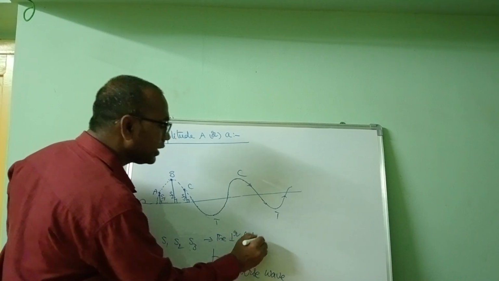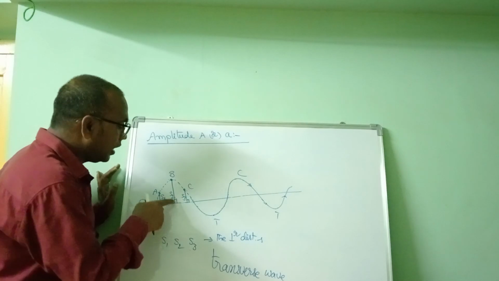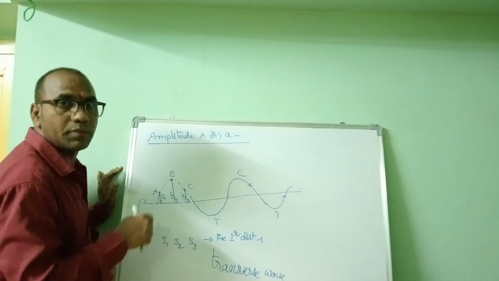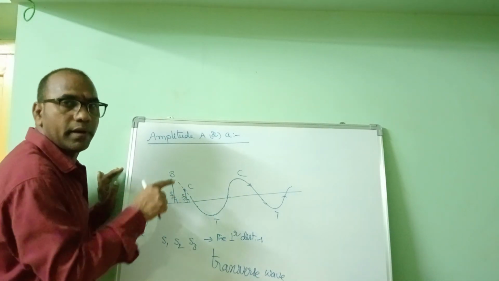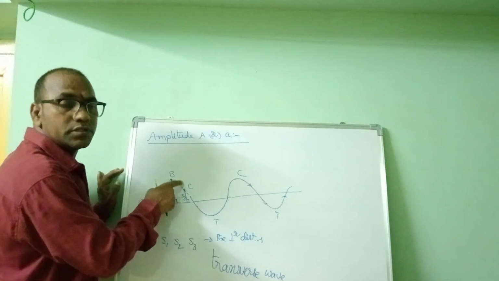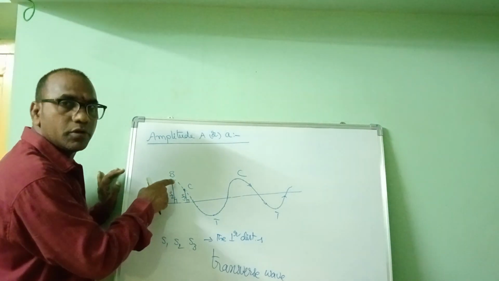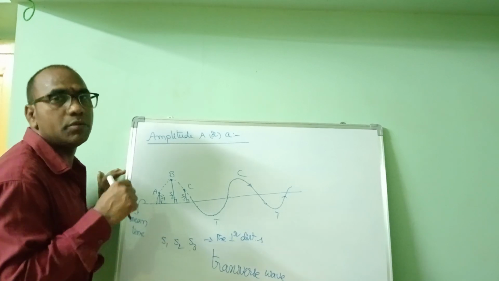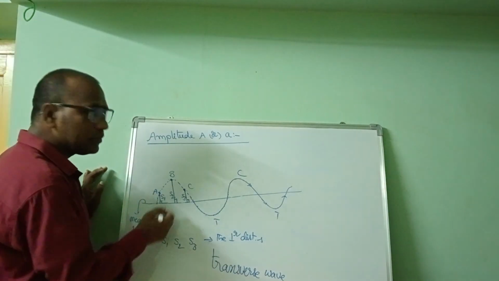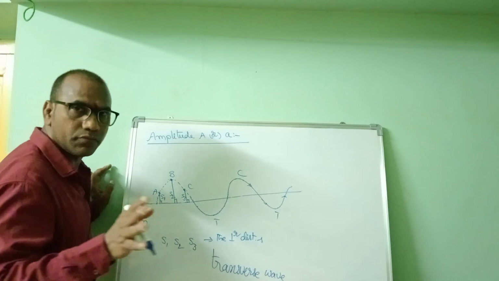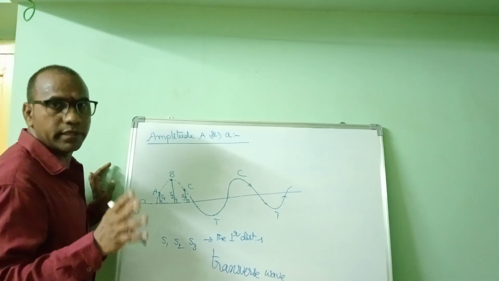They are the perpendicular distances from different positions of the same particle to the mean position. So it is nothing but displacement. I am representing it in terms of S, because S is nothing but displacement.